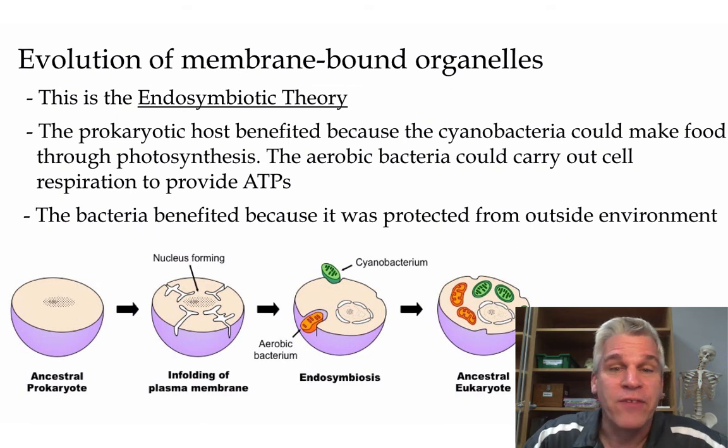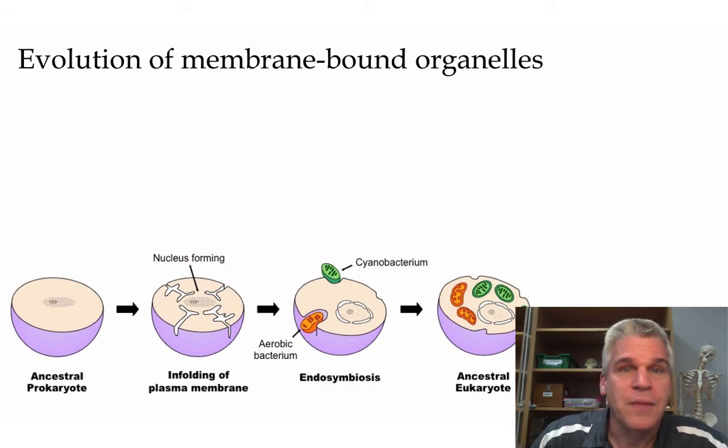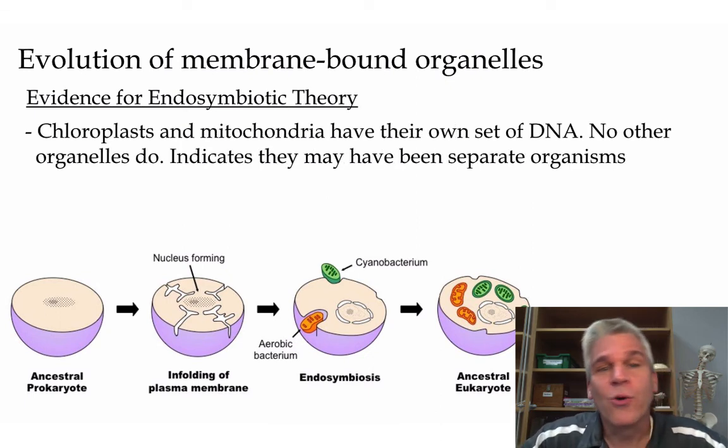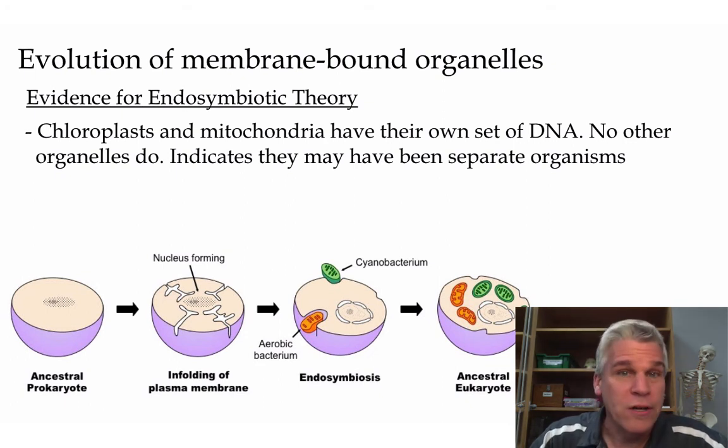Well, they could have benefited because now they're protected from the outside environment, especially an environment where there might be a lot of UV rays. Hence the name endosymbiotic. All types of cells are benefiting from this arrangement. Well, what are some of the evidence that we have to support this? Well, let me tell you. Chloroplasts and mitochondria have their own set of DNA. No other organelles do. Why do they have their own set? Well, maybe it's because at one time they were their own separate organisms and they still use this DNA. If we want to make more mitochondria, that's the DNA that makes them.